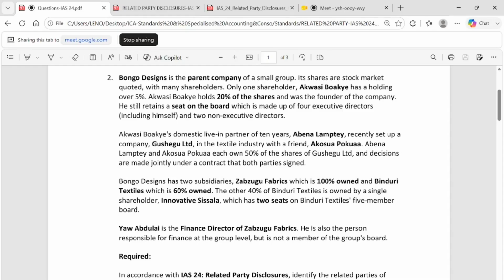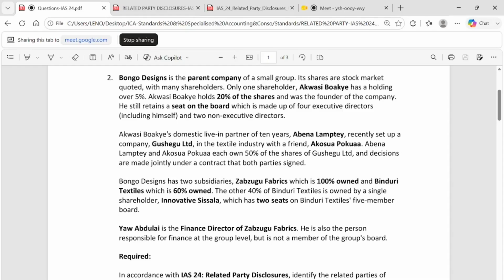Let's go to the second paragraph. Akwasi Boachi's domestic life partner of 10 years, Abena Lamte. Once you read life partner, it means Akwasi Boachi is as good as married to Abena Lamte. So it's a husband and wife matter, which makes it a close family member. So there's a related party here. This is a close family member.